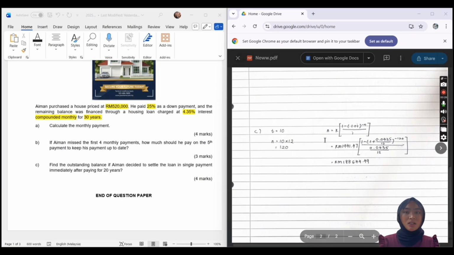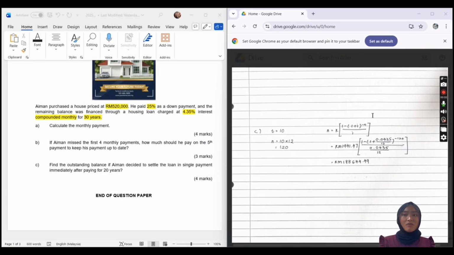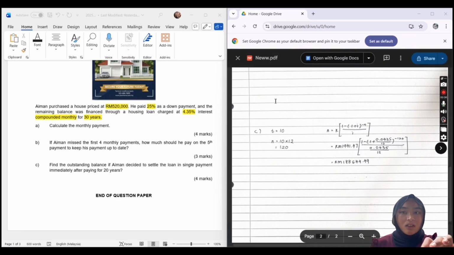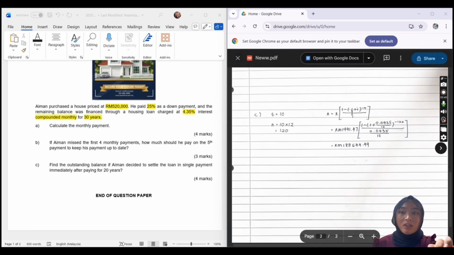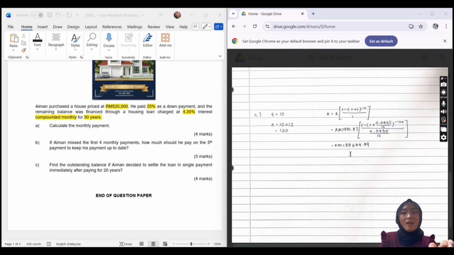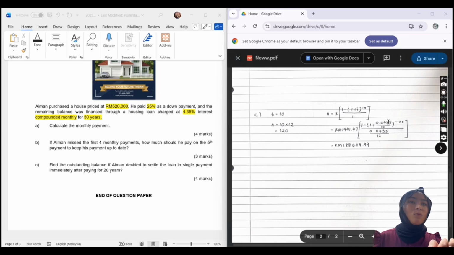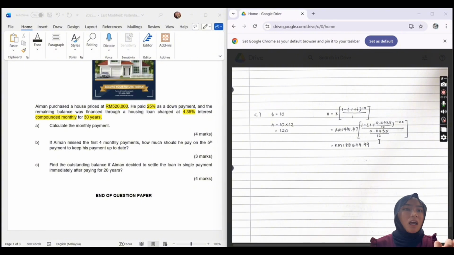For this question, we're going to use the formula A = R times (1 - (1 + i)^(-n)) divided by i, same as question A. We substitute into the formula, and for the R we use the answer of question A, which is 1,941 ringgit and 47 cents, times (1 - (1 + 0.0435/12)^(-120)), where the 120 is the answer we got from here, divided by 0.0435/12.